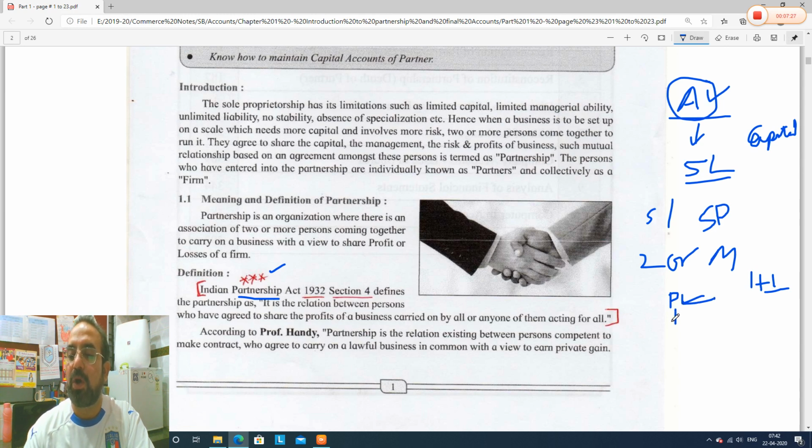Now partnership is always done for profit motive. Some very important points I am telling you. Partnership is not done for charity. Partnership for charity, no. It is a profit making organization. Partnership is always done for profit.